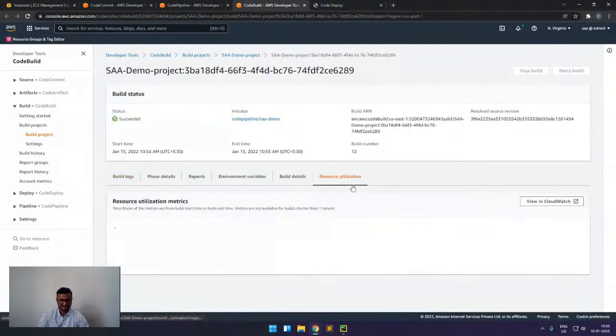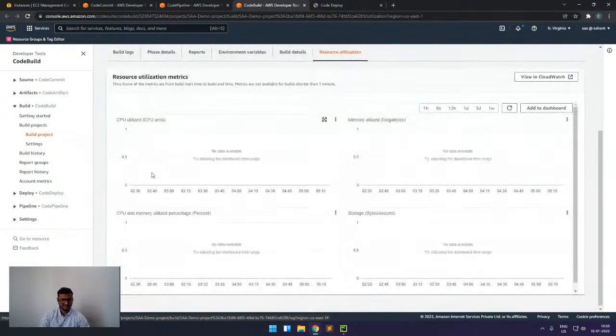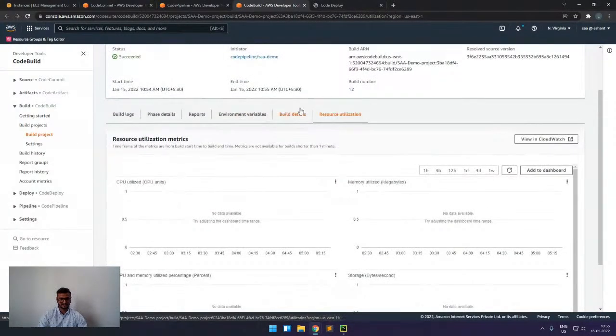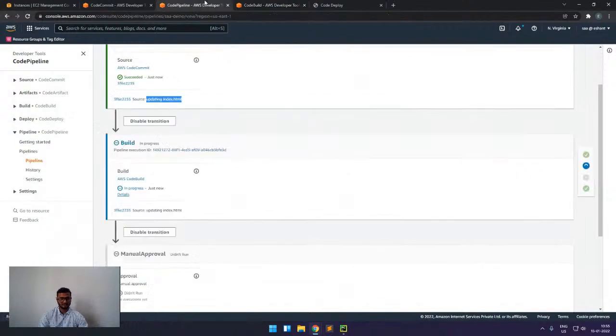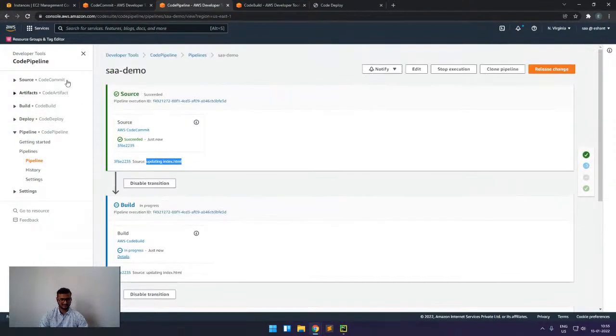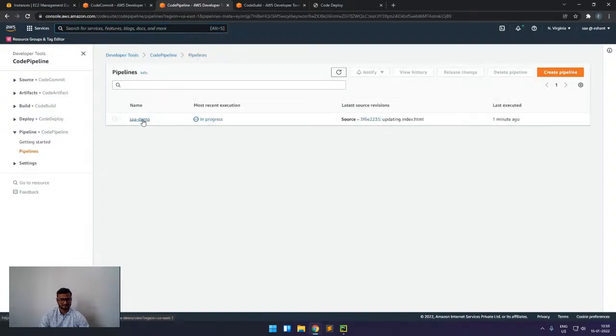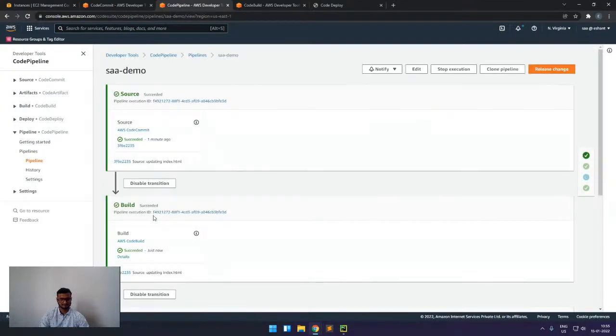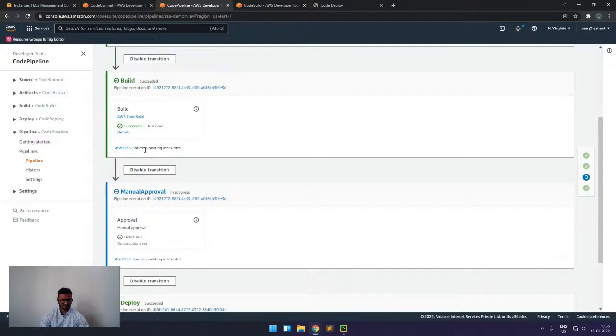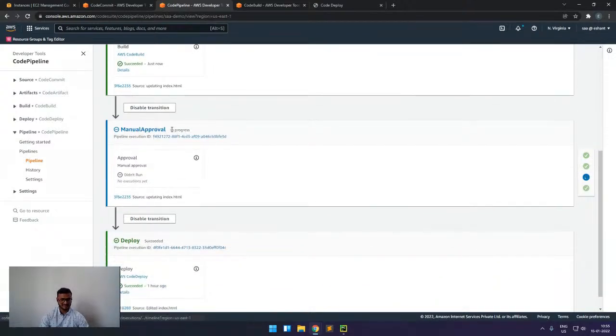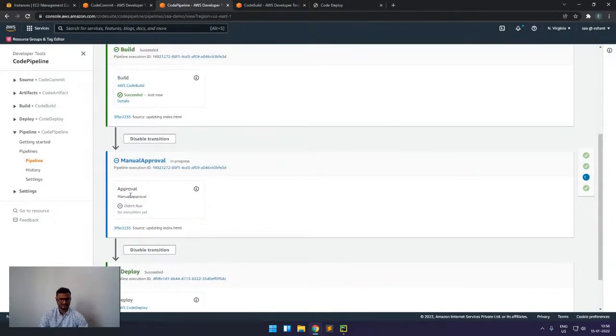Now we will also see the additional things here, which is we can also see the various CPU and memory utilization, this kind of thing, and the build details. And now if I go to code pipeline and do a refresh, here you can see the build has succeeded, and now it is stuck in this part, in progress. Now it will ask for one approval here, and only then will it deploy to this part.